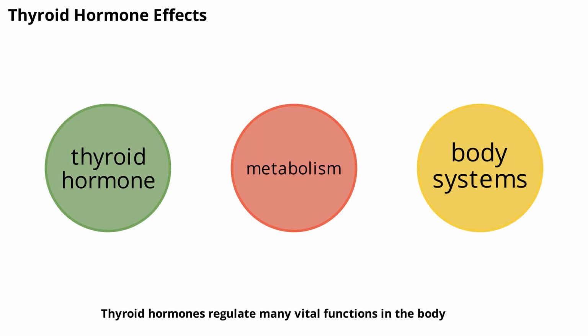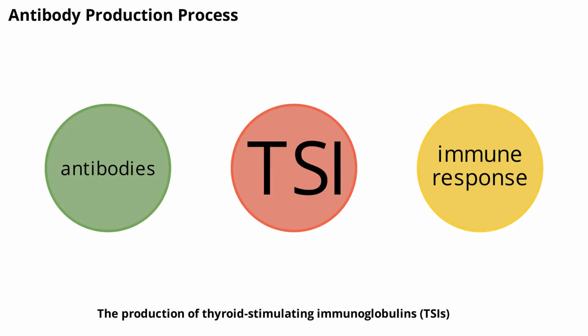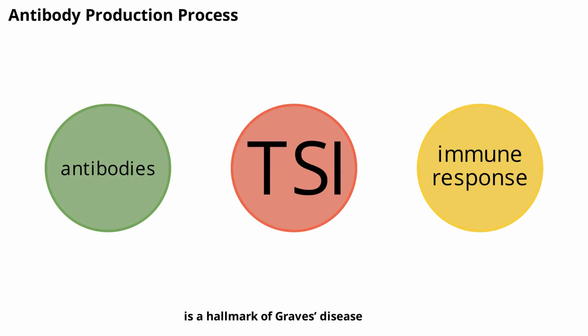Thyroid hormones regulate many vital functions in the body, including metabolism, heart rate, and temperature. In Graves' disease, excess hormones speed up these processes, leading to symptoms like rapid heartbeat, weight loss, and heat intolerance. The wide-ranging effects of thyroid hormones explain why Graves' disease can impact so many different body systems. The production of thyroid-stimulating immunoglobulins, TSIs, is a hallmark of Graves' disease.